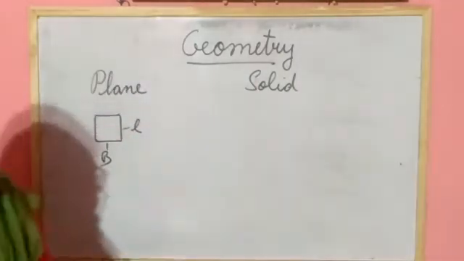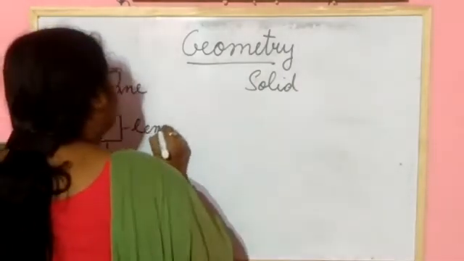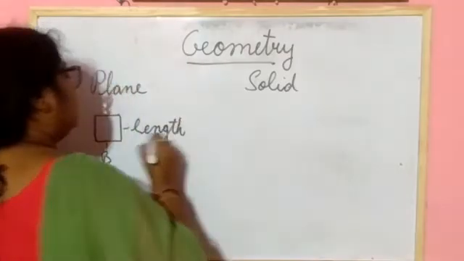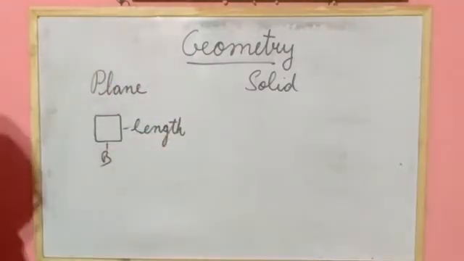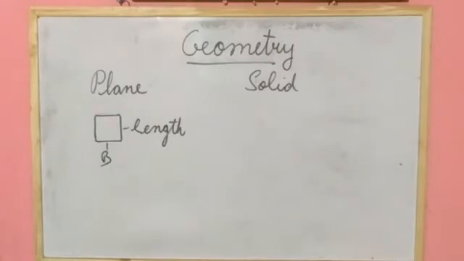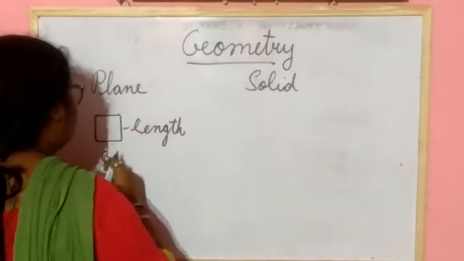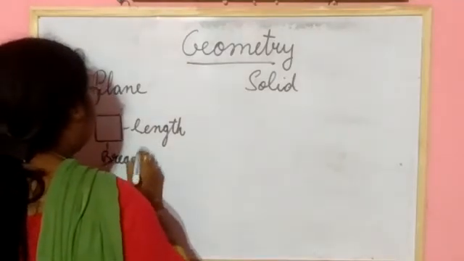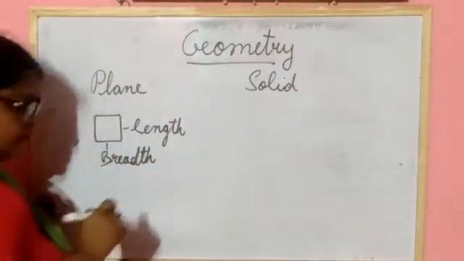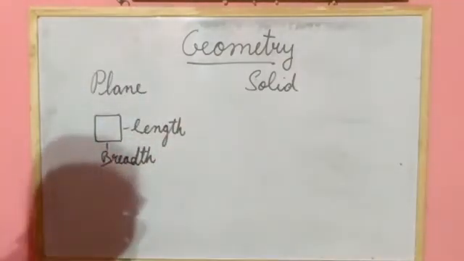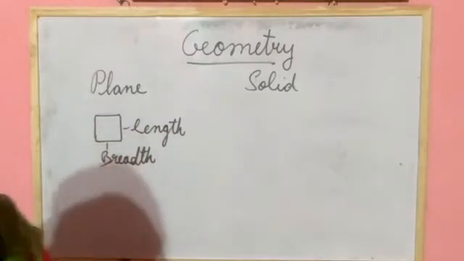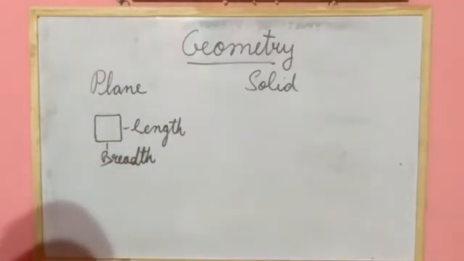Understood what plane figure is having? 2 dimensions, length and breadth. So it is known as what? Plane figure.